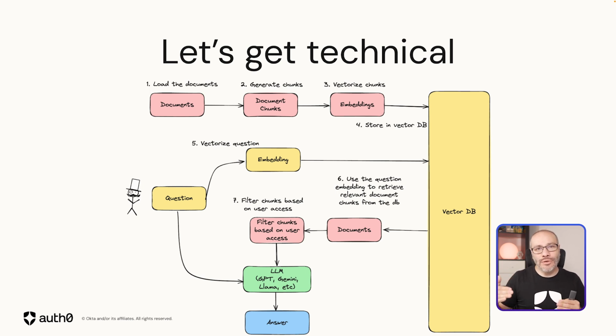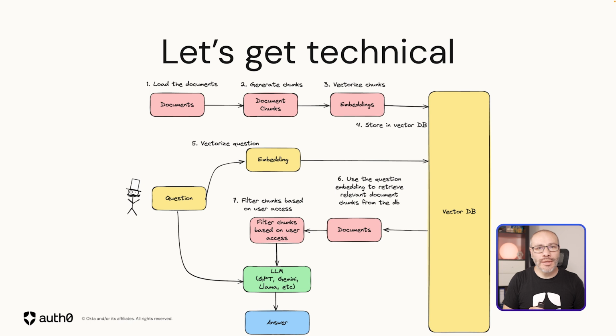The way we're going to store the information is going to have some limitations in the amount of text we can process at any given time. You know, for example, that LLMs have a context window and you cannot pass more information than is available in the context window. And so what we're going to do is generate chunks of information, chunks of text from the original documents. And then we are going to generate embeddings for those documents, and we're going to store those embeddings in an index database.